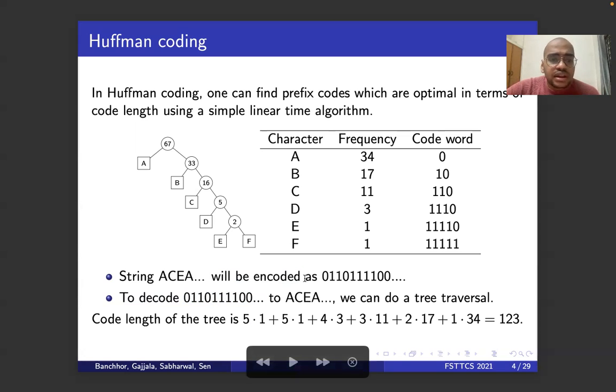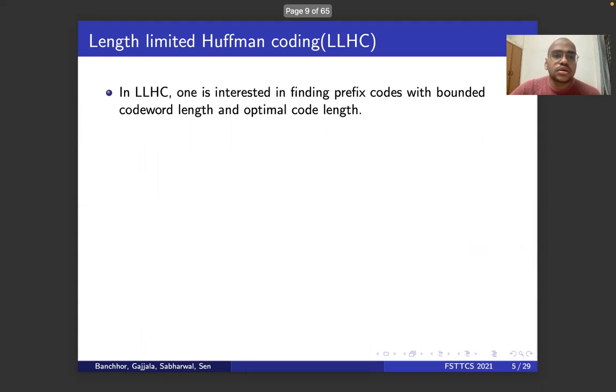The code length of the tree is nothing but the frequency times the code word length for each character, summed over everything. So let's take D: the frequency is 3, and the code word's length is 1, 2, 3, 4. So this contribution is 12, 3 times 4. You repeat this over all characters and sum them up. You get the code length.